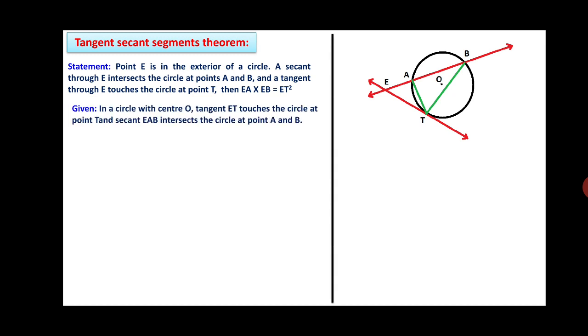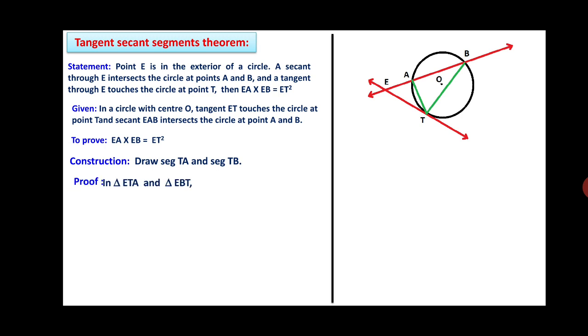So here the given thing is, in a circle with center O, tangent ET touches the circle at point T, and secant EAB intersects the circle at points A and B respectively. So what you have to prove is EA into EB is equal to ET square. So we have to carry out the construction shown with the green color that is already in the figure. Draw segment TA, means you have to join the points T and A, and segment TB.